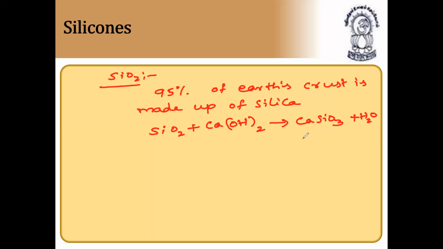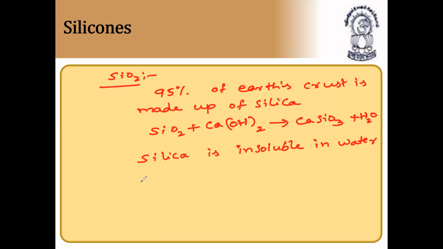Silica is insoluble in water, but dissolves in water to a small extent when heated under pressure above 385 kelvins. This we already know: silica is insoluble in water.